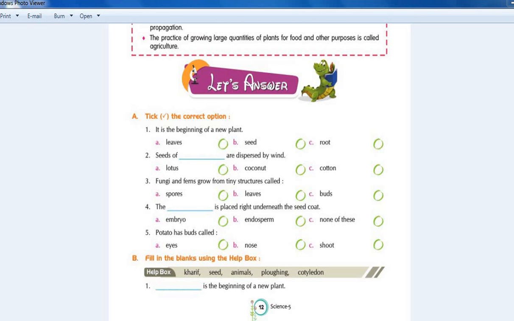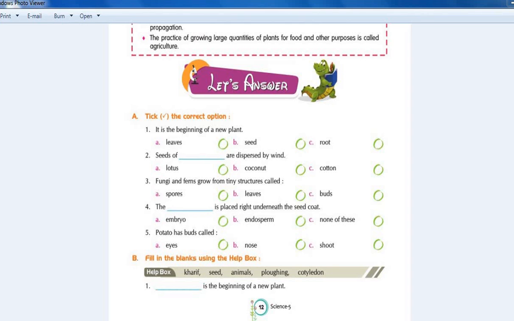Second, seeds of dash are dispersed by wind. The answer is C, cotton. Third, fungi and ferns grow from tiny structure called. The answer is A, spores. The dash is placed right underneath the seed coat. The answer is B, endosperm.